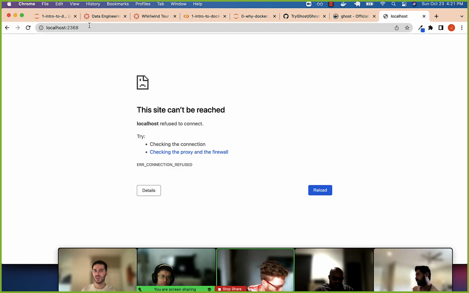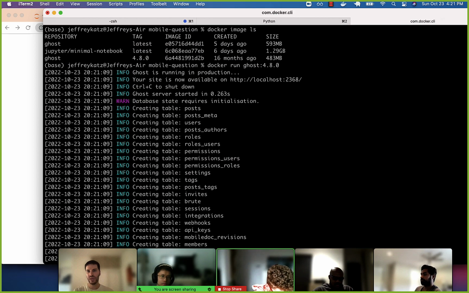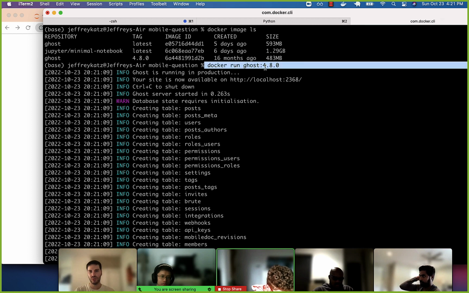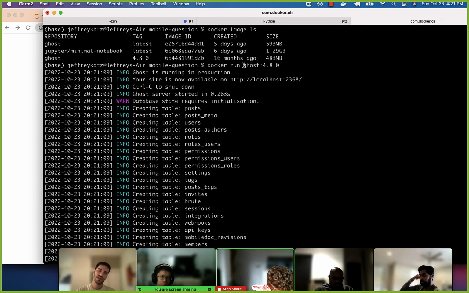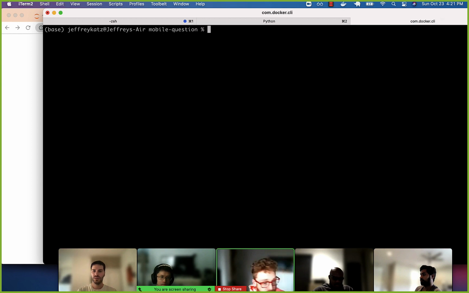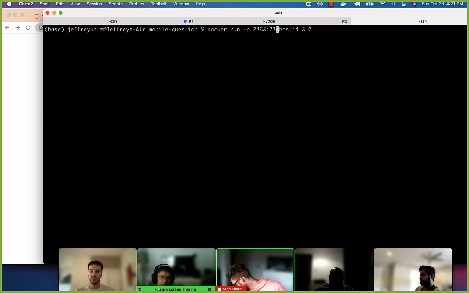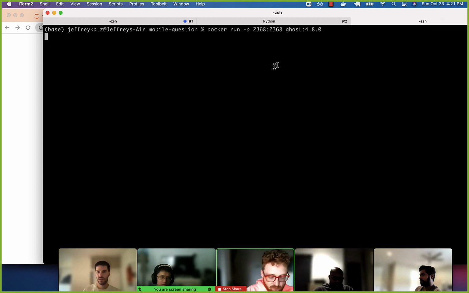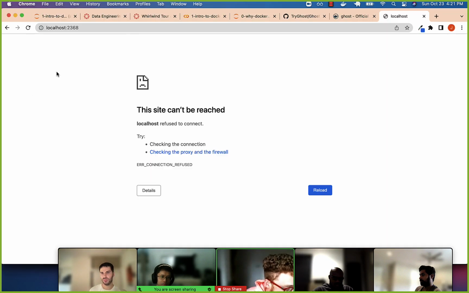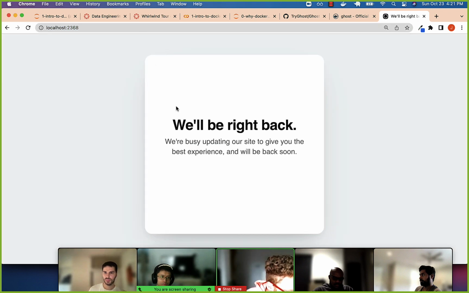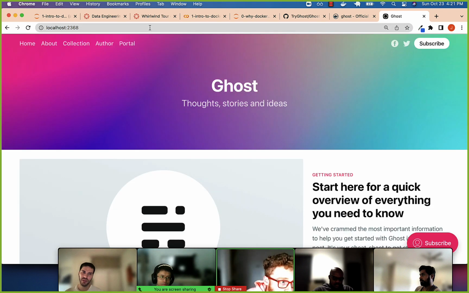When I went to 2368, it's not there. The reason why is, again, we're going to have to go through this, but we fixed this by doing what's called a port mapping. So we did docker run -p 2368 to 2368. Okay, and now this will be available. Once it boots up.